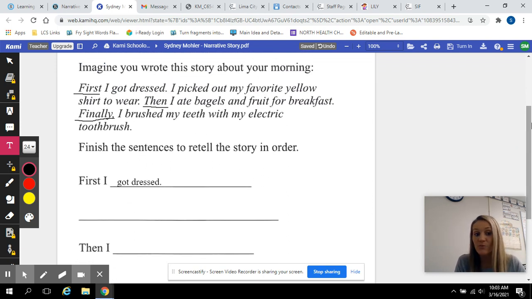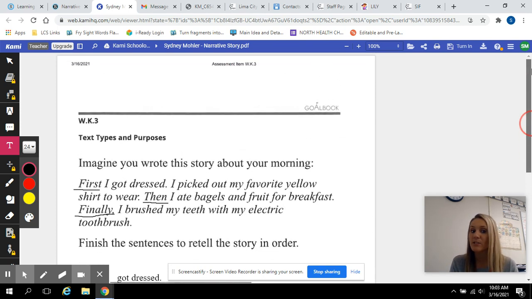Tomorrow we will practice writing our own narrative about anything of your choice. I'll throw in some topics just to get your brains working, but this is what we will be doing this week.